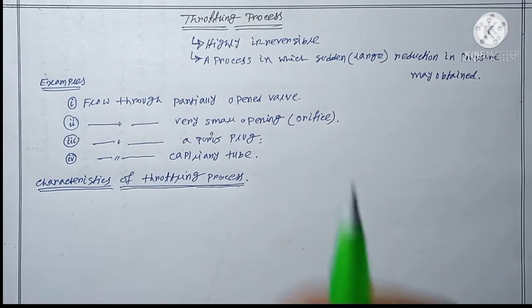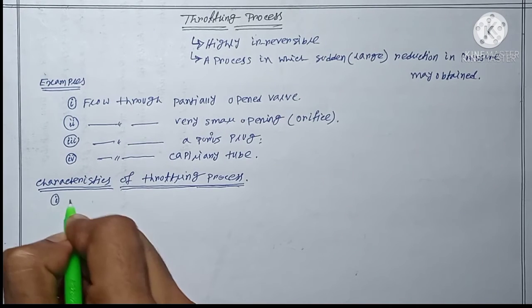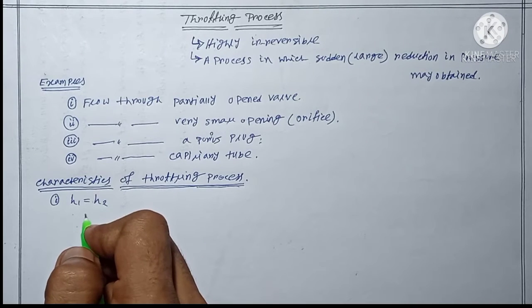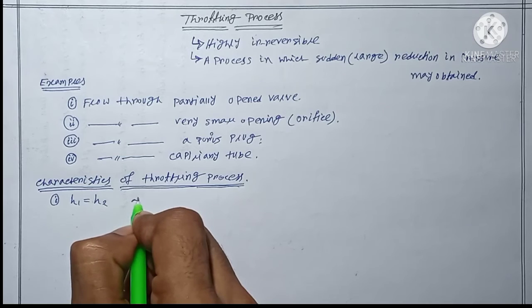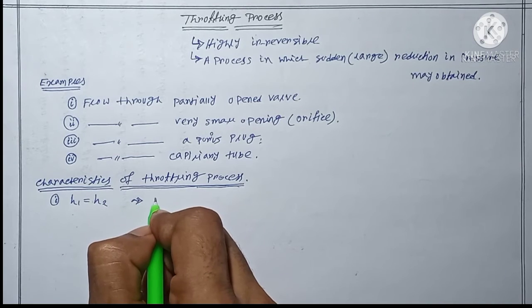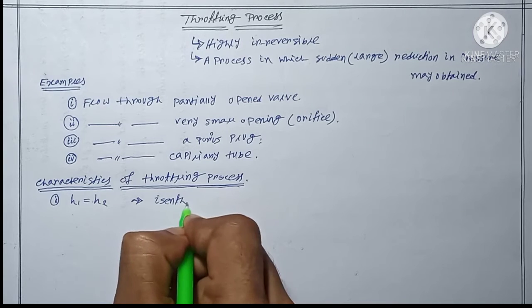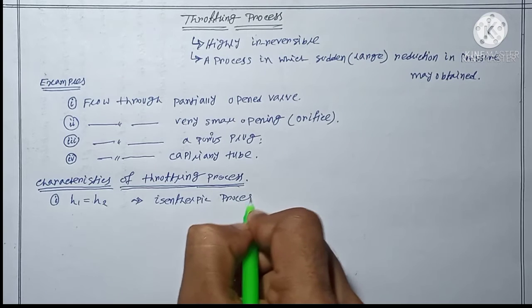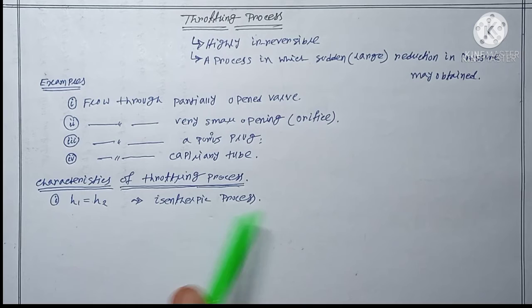Am I right? The enthalpy remains constant, meaning H1 is equal to H2. Basically the specific enthalpy will be constant. That's why this throttling process is an example of an isenthalpic process.